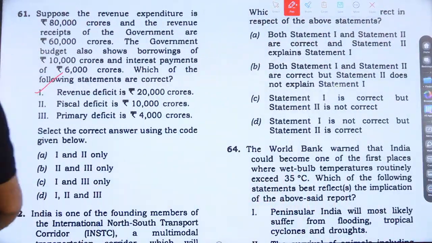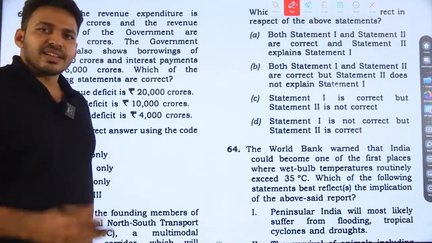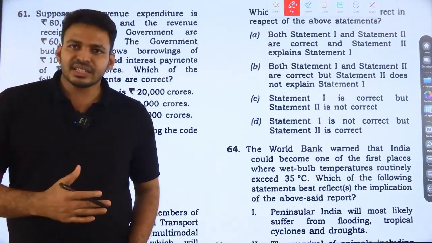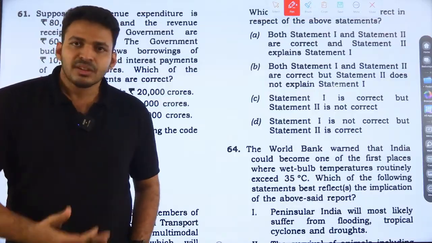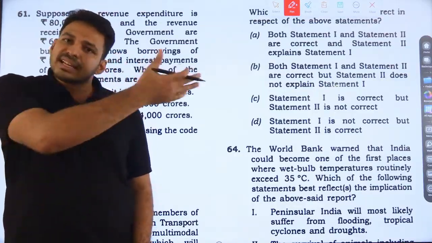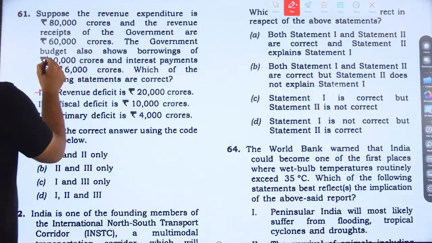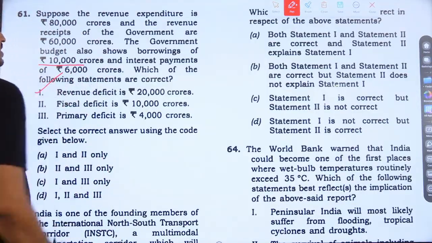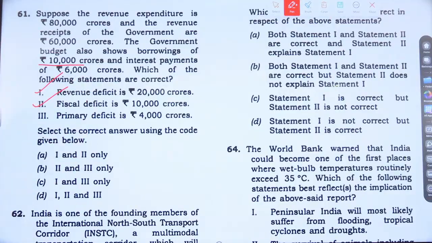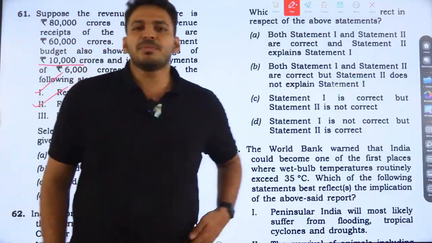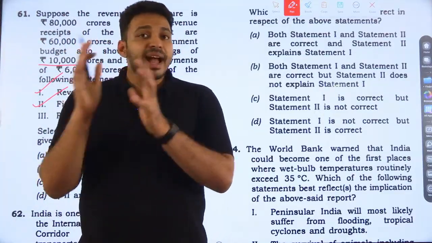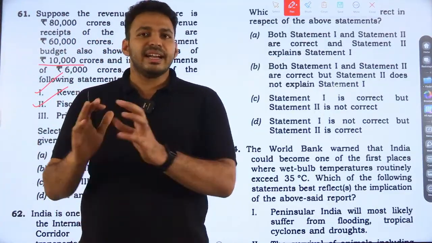Next one: fiscal deficit is 10,000 crore. That is also true. What is fiscal deficit? Whatever money we borrow, that is exactly the fiscal deficit. So fiscal deficit is clearly given here as 10,000 crore. Primary deficit is 4,000 crore. What is primary deficit? Fiscal deficit minus interest payment.